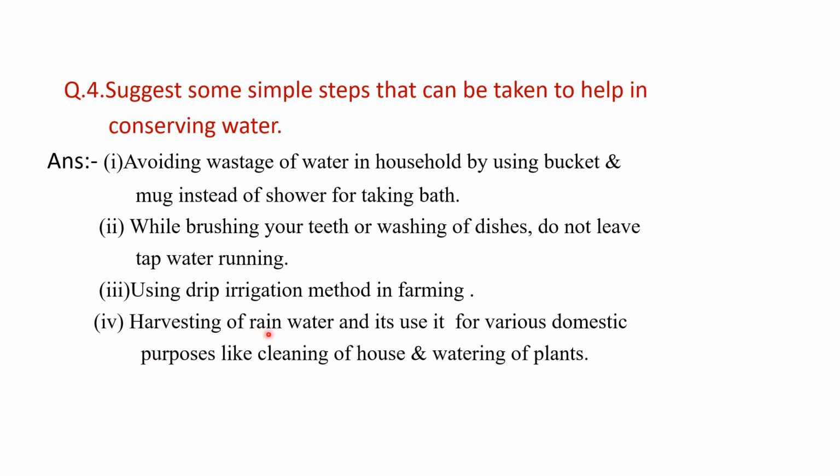Next is harvesting of rainwater and its use for various domestic purposes like cleaning the house and watering plants. Rainwater cannot be used for drinking, but it can be used for other purposes like cleaning houses and watering plants. These two processes require rainwater. If you use drinking water for them, then it is a wastage of your drinking water.